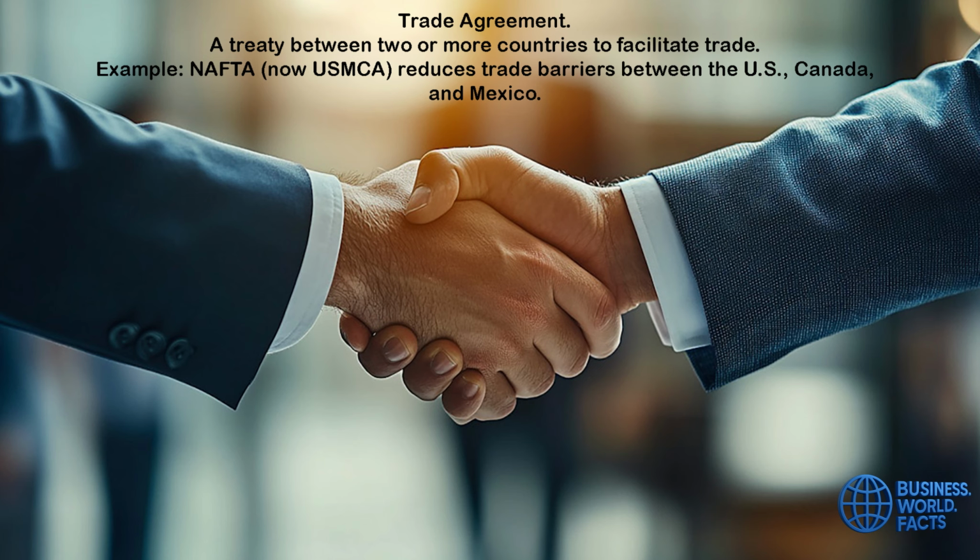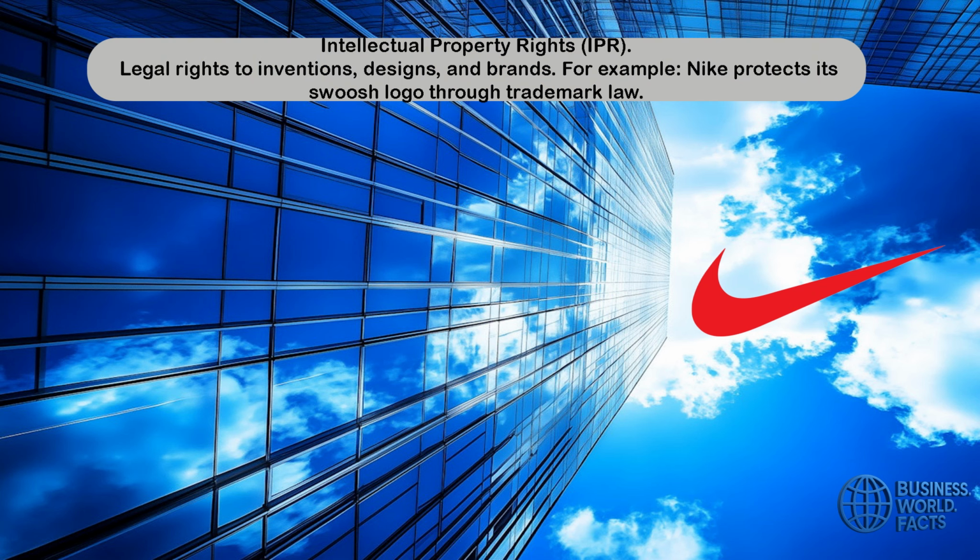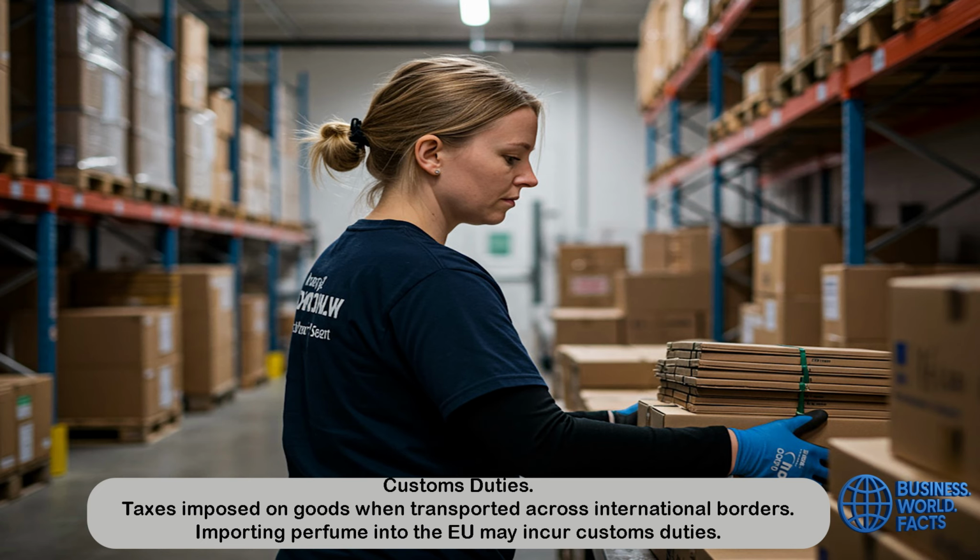Trade agreement. A treaty between two or more countries to facilitate trade. Example, NAFTA, now USMCA, reduces trade barriers between the US, Canada, and Mexico. Intellectual property rights, IPR. Legal rights to inventions, designs, and brands. Nike protects its swoosh logo through trademark law. Customs duties. Taxes imposed on goods when transported across international borders. For example, importing perfume into the EU may incur customs duties.